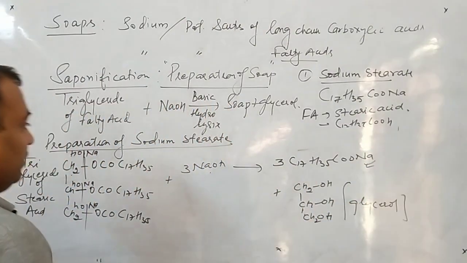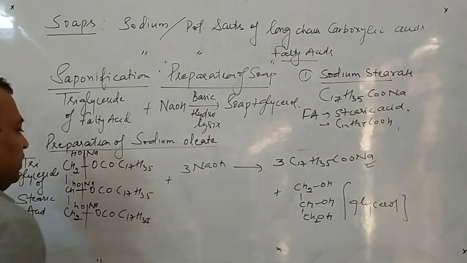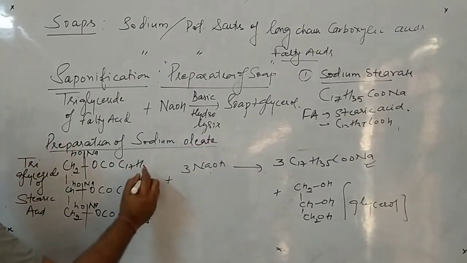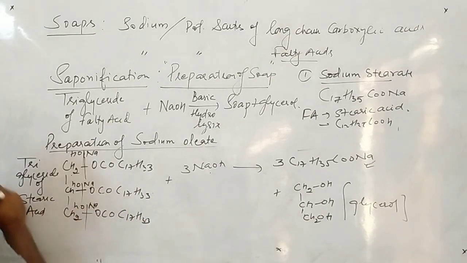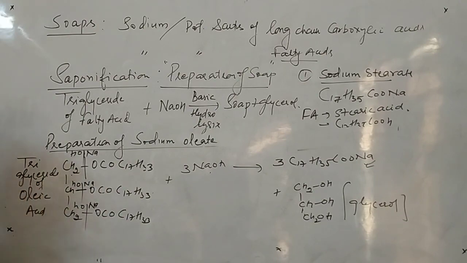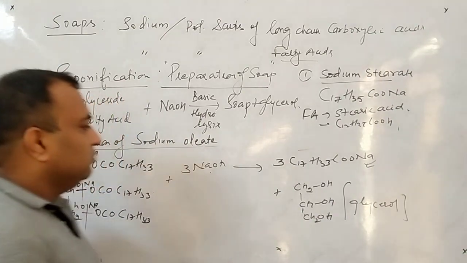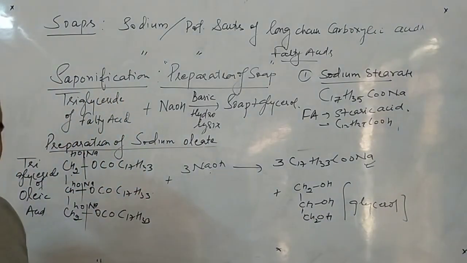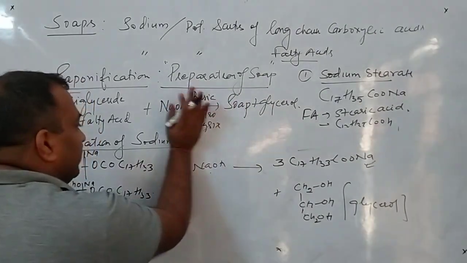Suppose I want to prepare sodium oleate. What is the difference? C17H33. Here I will write the triglyceride of oleic acid, and on this side I will get C17H33. Clear? Suppose we want to prepare sodium palmitate.